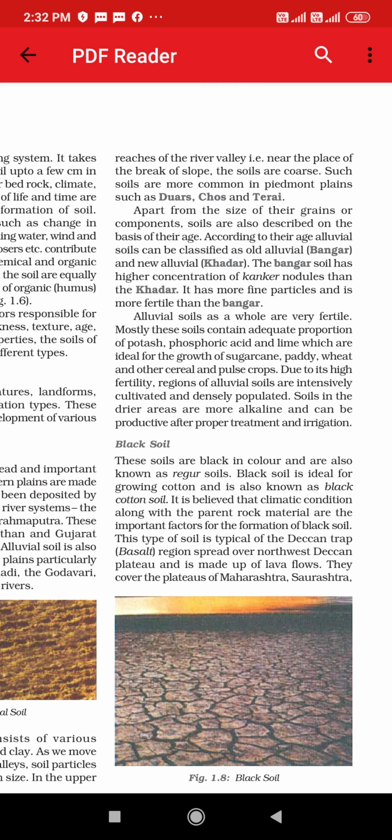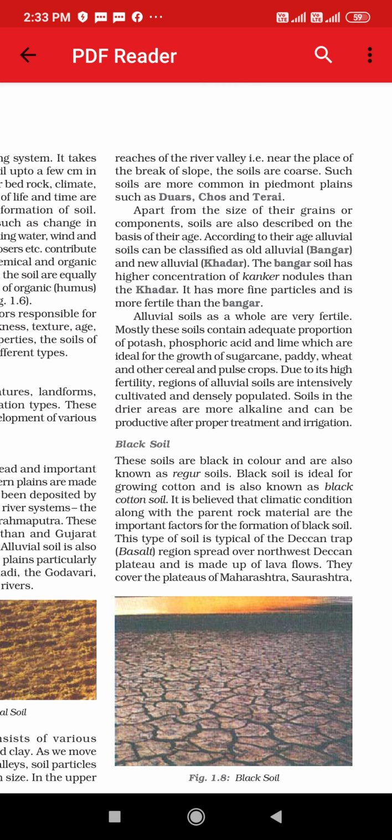Soils in the drier areas are more alkaline and can be productive after proper treatment and irrigation. This means the land area which is not proper can be made productive: after treatment, for example chemical treatment, or through irrigation, we can grow crops there.